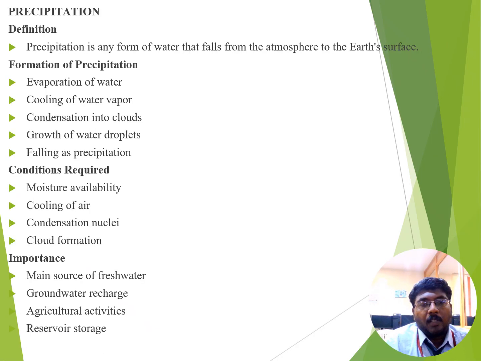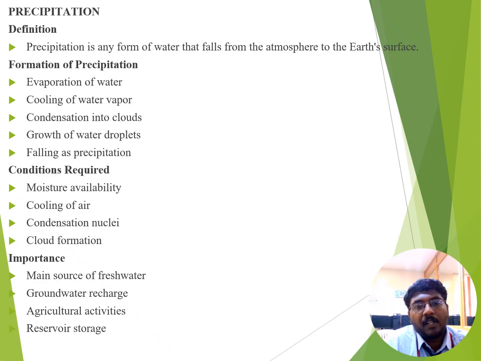Next we see about precipitation. Precipitation is any form of water that falls from the atmosphere to the earth's surface. There are five different stages of precipitation: evaporation of water, cooling of water vapor, condensation into cloud, growth of water droplets, and falling as precipitation. In evaporation of water, the water is directly converted into water vapor with the help of solar energy. After the evaporation of water, cooling of water vapor takes place.